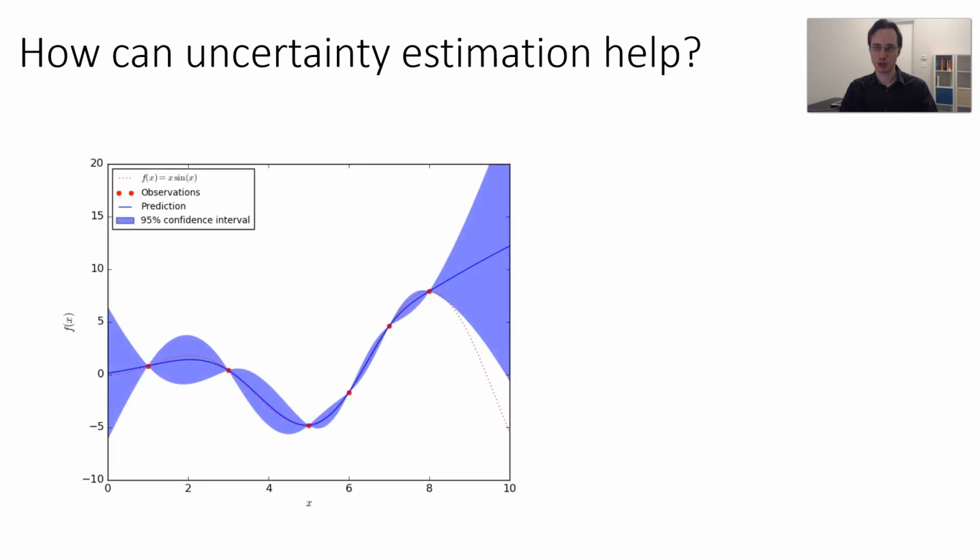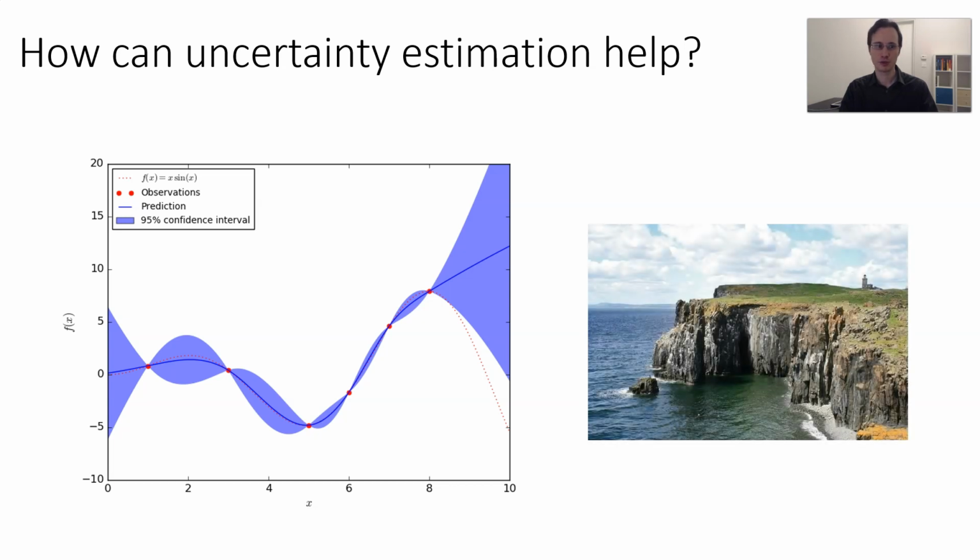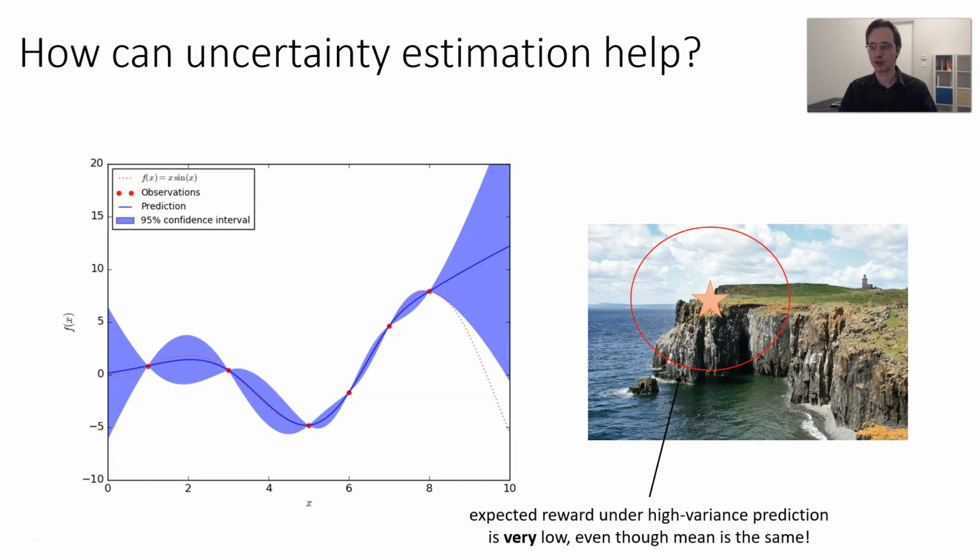So perhaps uncertainty estimation can help. Maybe instead of just estimating the model, we can provide uncertainty estimates, and then with these uncertainty methods, we'll basically avoid trying to exploit the model. To understand why uncertainty estimates allow you to avoid exploitation, think about this example. You have to walk to the edge of a cliff. If you believe your model is confident and correct, you'll walk right to the edge. But if your model has some uncertainty interval, then you'll actually be more conservative. You won't walk all the way to the edge of the cliff because there's some chance that you'll fall off. So the expected reward under high variance prediction is actually very low, even though the mean might be the same.